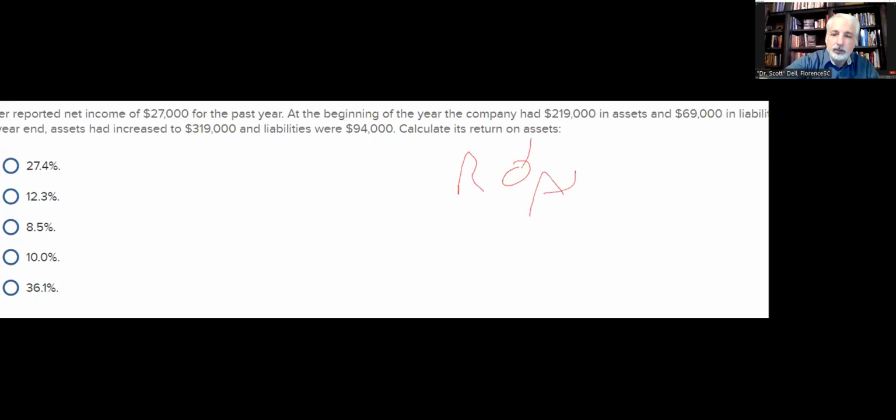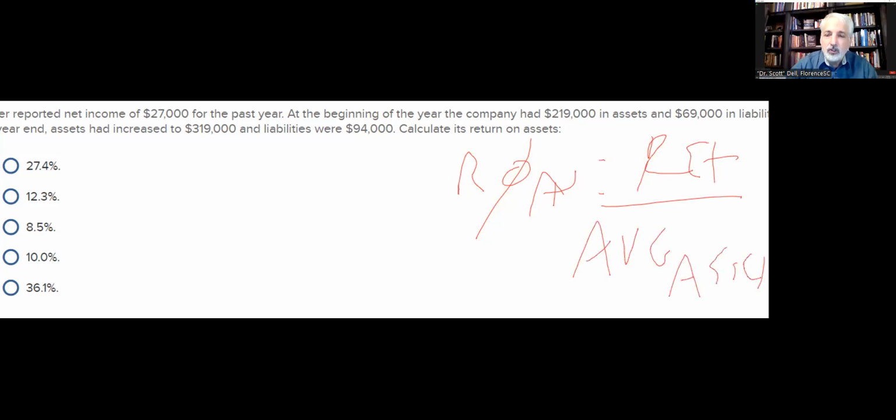ROA is return over average assets. Remember the average. You have to have that average in there. So what is the return? Well, what's our net income? Profit, return, all means the same thing. So we had 27,000 in return. And what's the total assets? It's the same as total equity and liabilities.